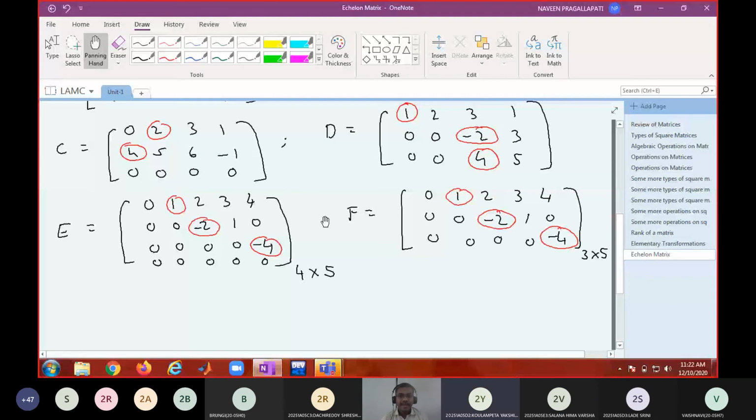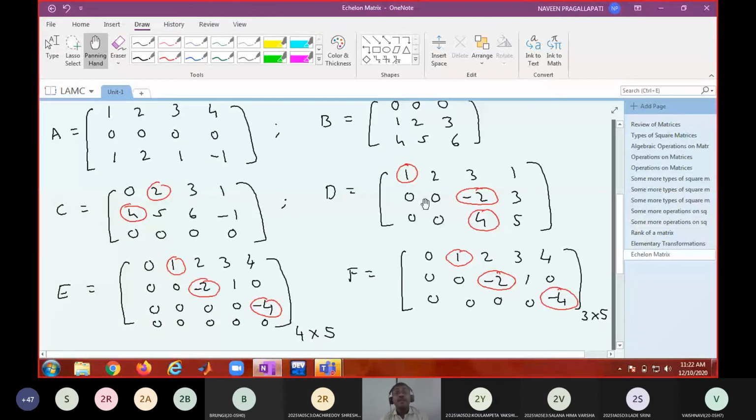Okay. So in your notebook, write your own examples like this for some echelon matrices and some non-echelon matrices. Is that clear? If you want, you can copy this, but you can also append some more examples for echelon as well as non-echelon matrices.